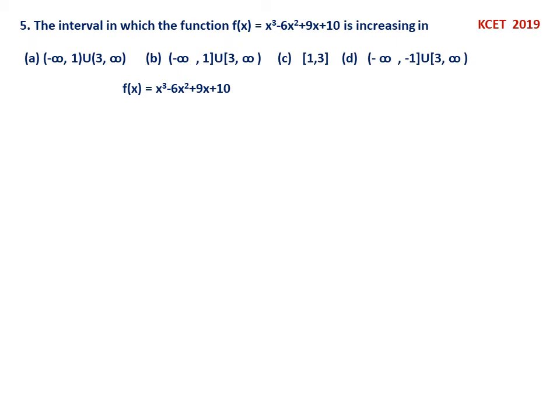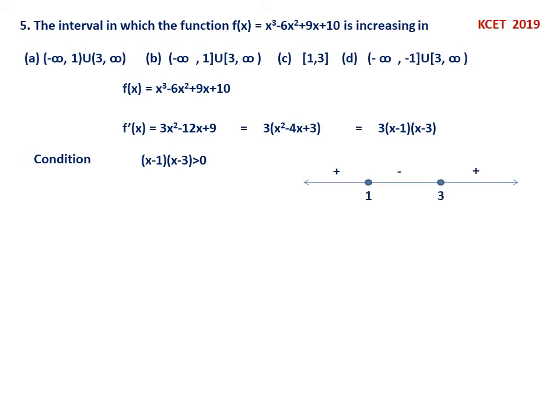So the first thing you have to do is differentiate the given function, f dash x. So you can simplify: 3 into x square minus 4x plus 3. This you can write as 3 into x minus 1 into x minus 3. Now what is the condition? Condition is f dash x must be positive. That means x minus 1 into x minus 3 must be positive. So this is the condition.